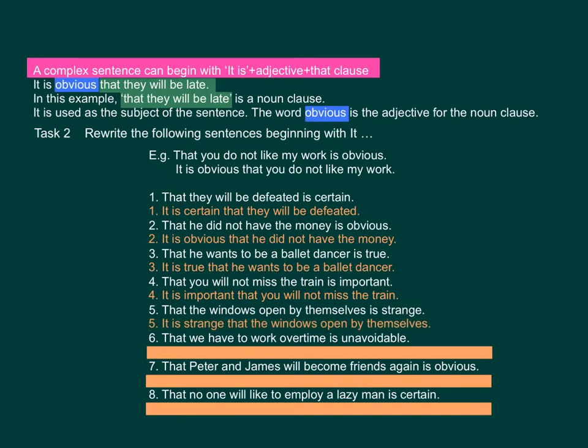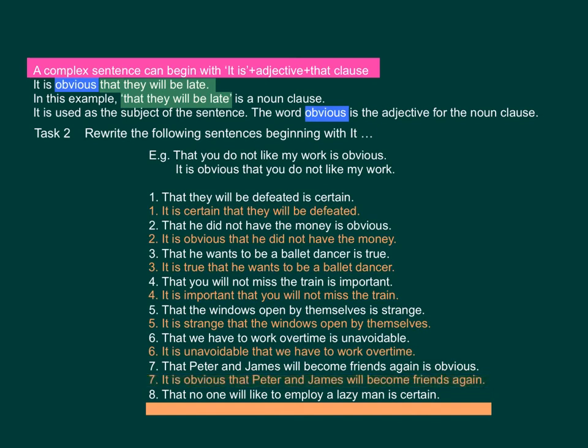5, it is strange that the windows opened by themselves. 6, it is unavoidable that we have to work overtime. 7, it is obvious that Peter and James will become friends again. 8, it is certain that no one will like to employ the lazy man.